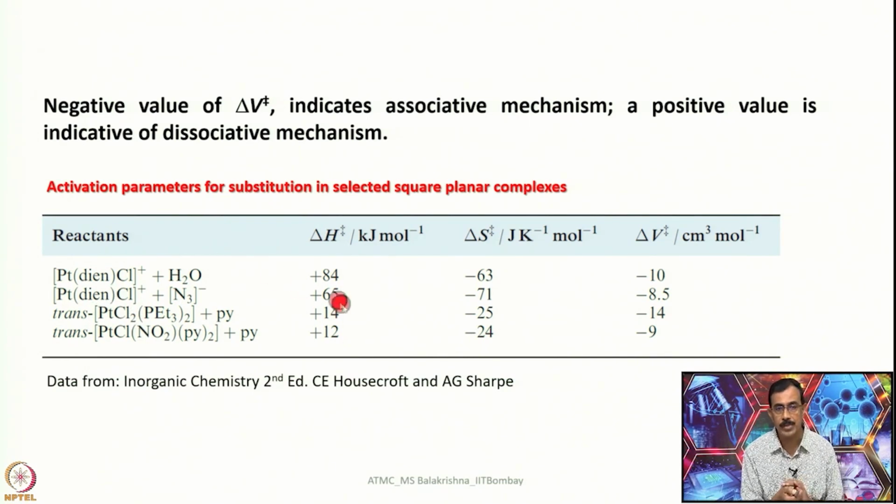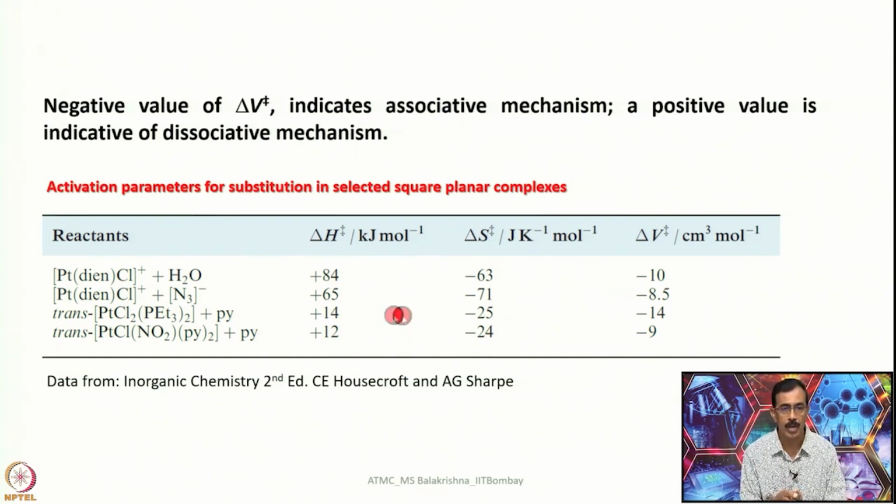In most cases, when we talk about substitution reactions in square planar complexes, we are always considering platinum 2, because for platinum 2 complexes the rate is relatively slow, and hence all these mechanistic aspects have been established very nicely, without any flaw, starting from Werner's time. As a result, all these substitution reactions revolving around square planar complexes also revolve around platinum 2 complexes. You can see some of these parameters given here.